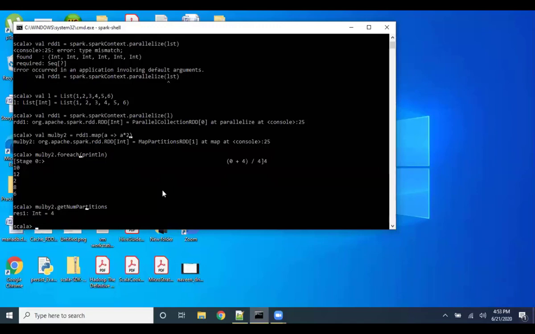Now try to create an RDD with number of partitions as 2. Sure, sir.